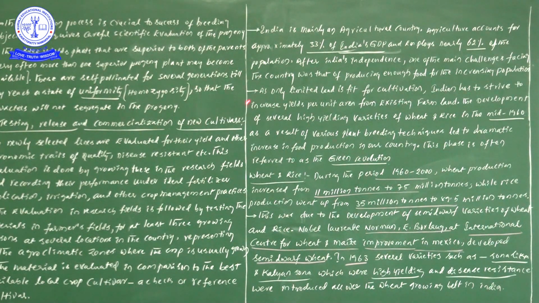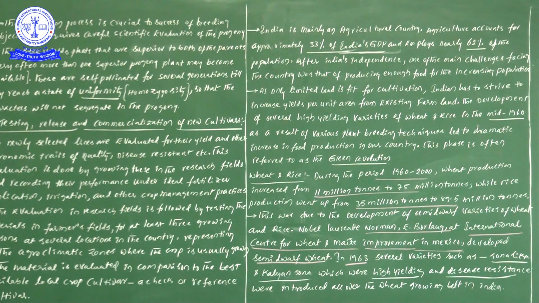Next, there is only limited land fit for cultivation, and India has strived to increase the yield per unit area from the existing farmland. Now the development of several high yielding varieties of wheat and rice in the mid 1960s.